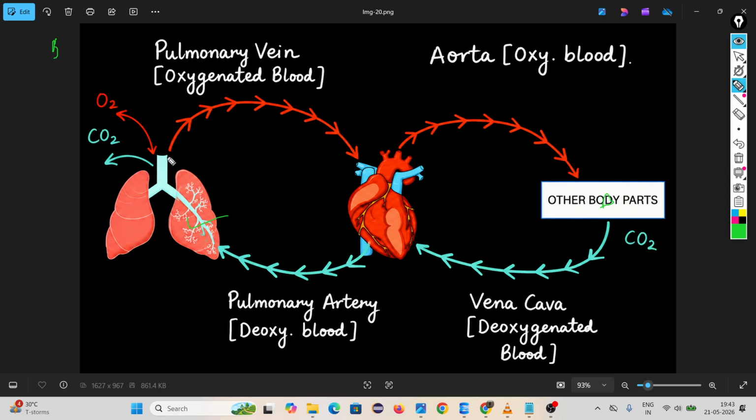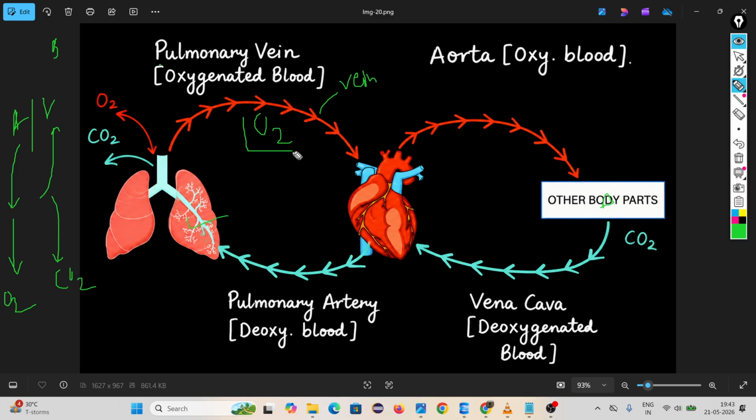First, from the lungs, there is a vein. Arteries carry blood away from the heart, and veins carry blood towards the heart. Arteries always carry oxygenated blood and veins always carry deoxygenated blood, but the only exception here is the pulmonary vein, which carries oxygenated blood towards the heart, that's why it is a vein.